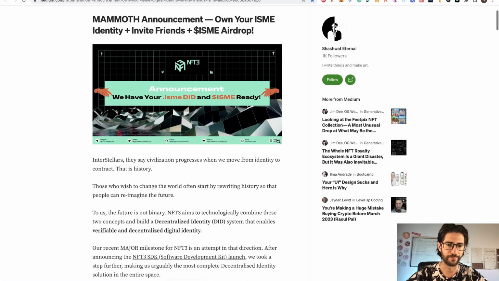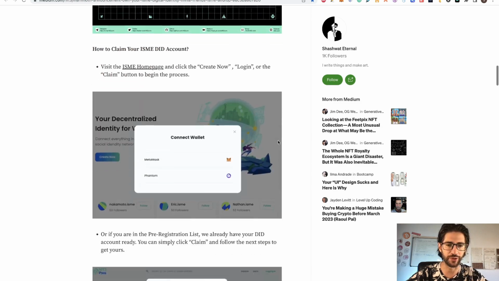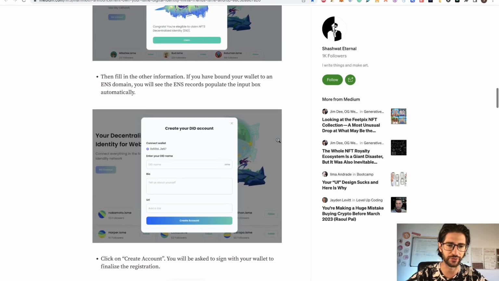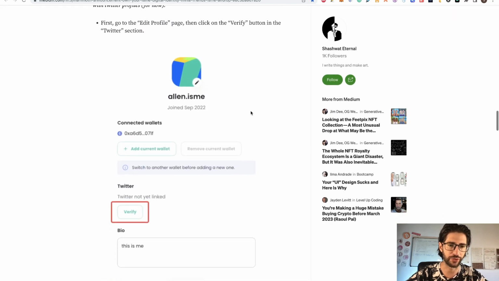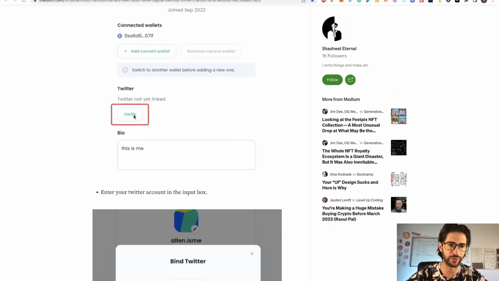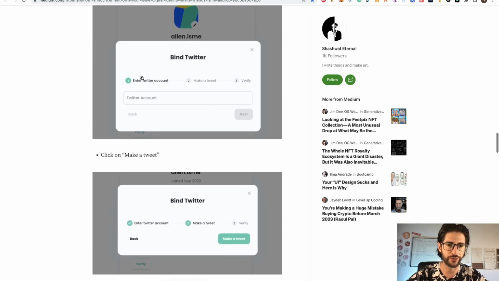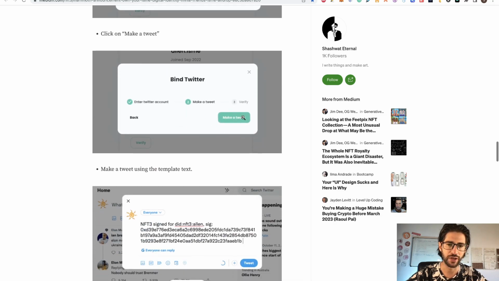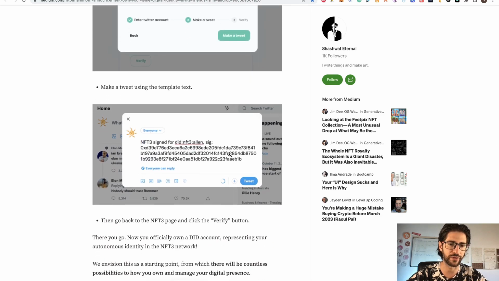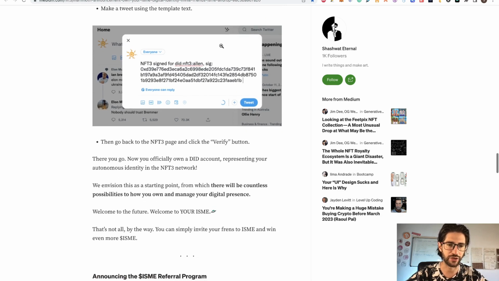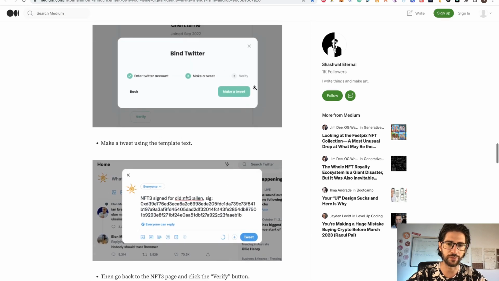But in your case, you are going to see a button that you need to click that says verify. And if I go to the official documentation, which I will put the link to in the description, you can see this step by step also. Here you can see that in your profile, you will see the verify button. Once you click that, you need to put your Twitter account here and click on make a tweet. This will post this tweet of your NFT3 sign. And when you tweet that, you will be verified.